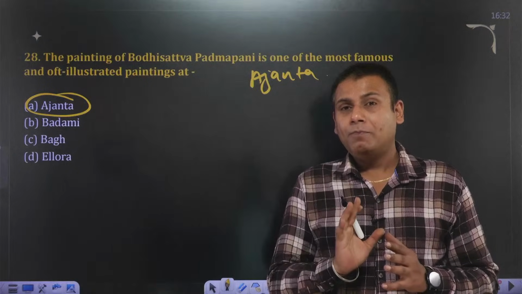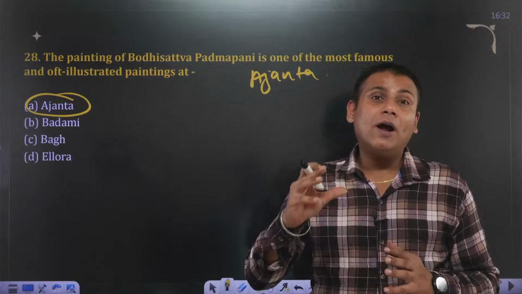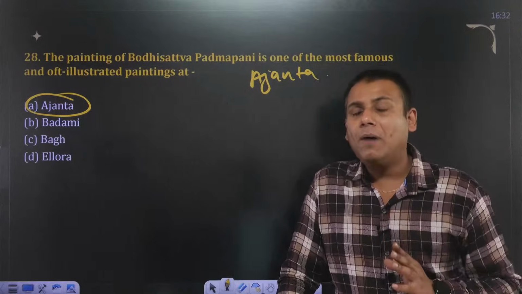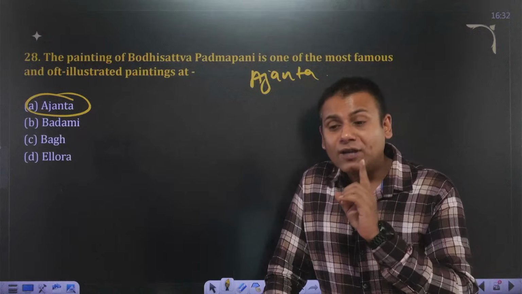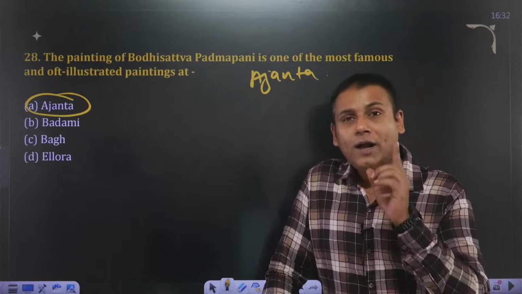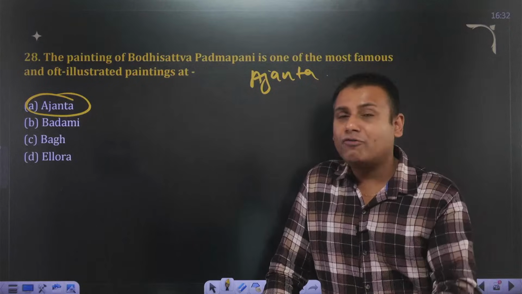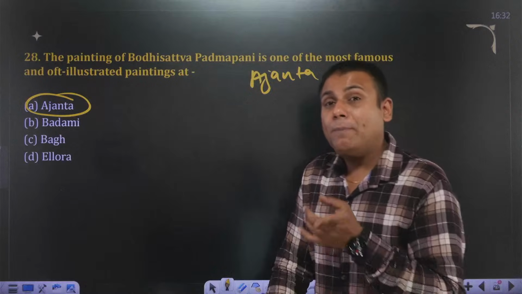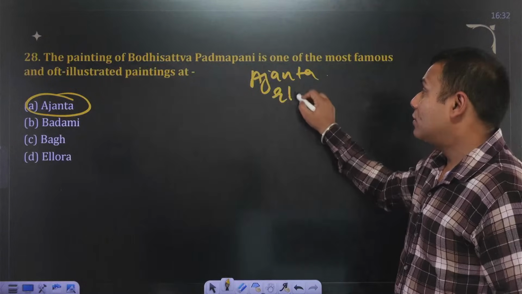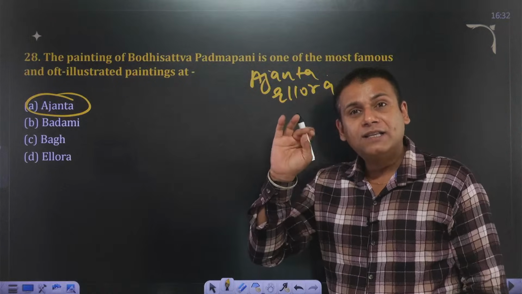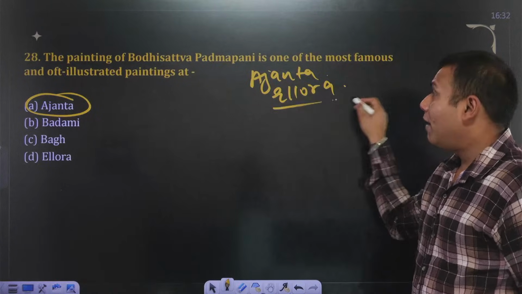Is that clear? Then comes Ellora Caves. Ellora Caves again are located in Chhatrapati Sambhaji Nagar of Maharashtra. Ellora Caves are dedicated to Buddhism, Jainism and Hinduism. Like Ajanta Caves, they were majorly patronized by Satavahan dynasty rulers, and Ellora Caves were also patronized by Rashtrakuta dynasty rulers. Cave number 15, 16, 17 are important at Ellora Caves.